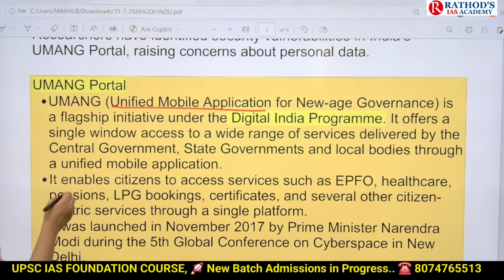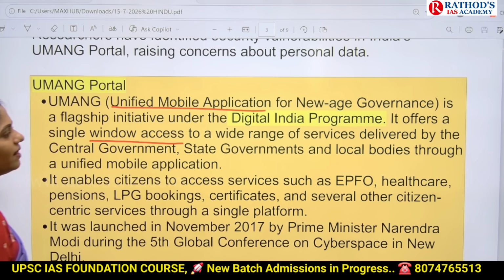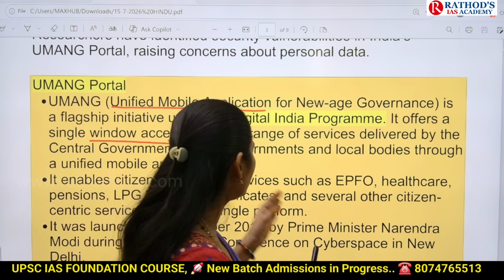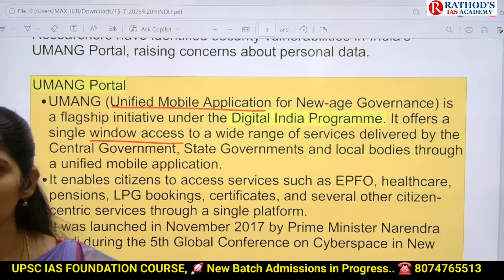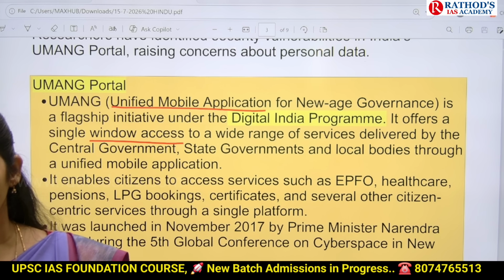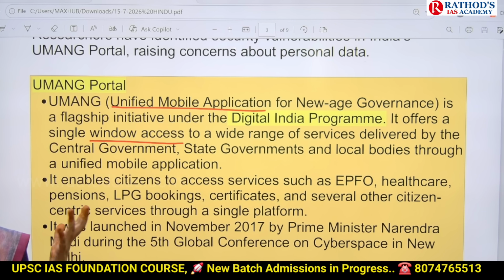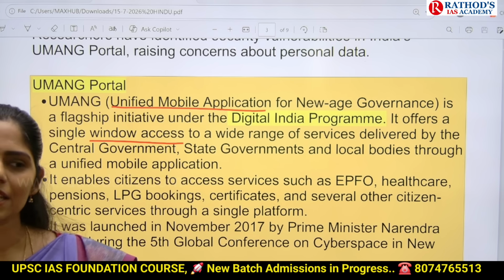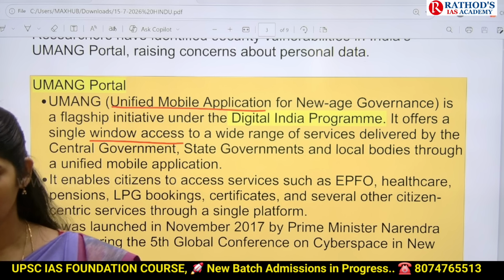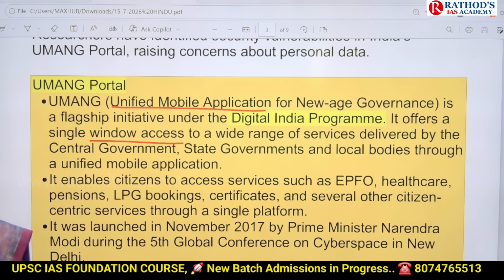And it offers single window access to a wide range of services. The services delivered by the central government, state governments and local bodies are provided through this one single portal called the Umang portal. And whenever you enter any portal or app, first it will ask you to register with your mobile number or your mail ID, everything. So it will be registering your data.